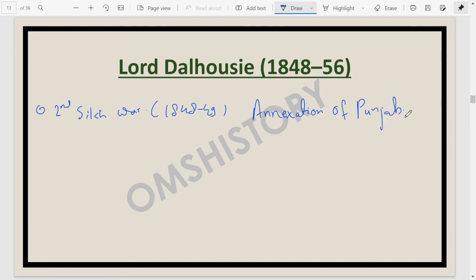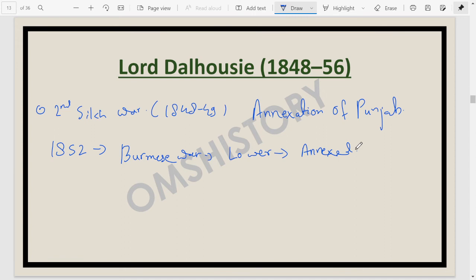The Second Burmese War also happened during his time period, in 1852. In this war, the annexation of lower or southern Burma was done. So the lower part of Burma was annexed in 1852. The major issue was basically trade and the teak timber there.